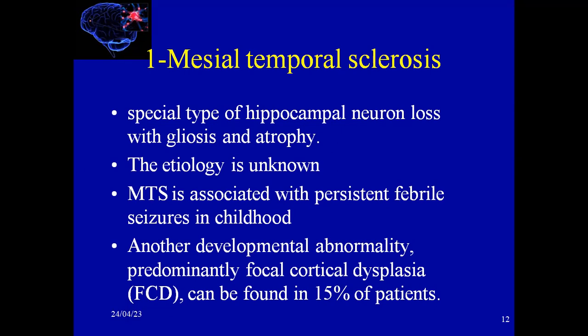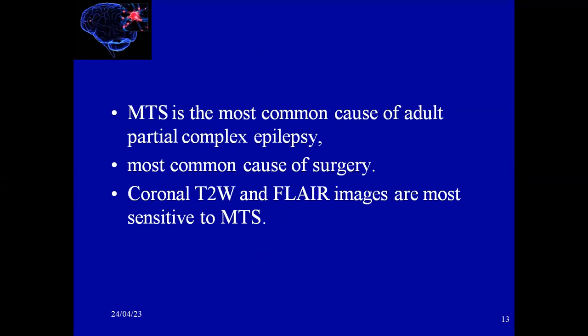Another abnormality which can be found with mesotemporal sclerosis is FCD, focal cortical dysplasia, found in 15% of the patients. MTS is the most common cause of adult complex partial epilepsy and the most common cause of surgery.